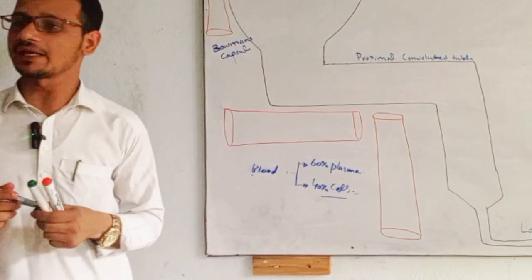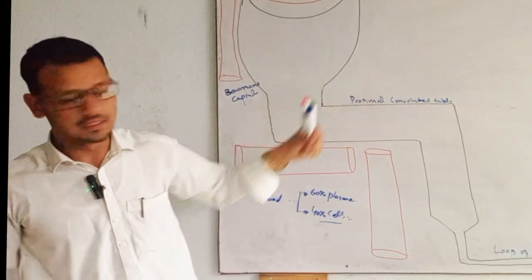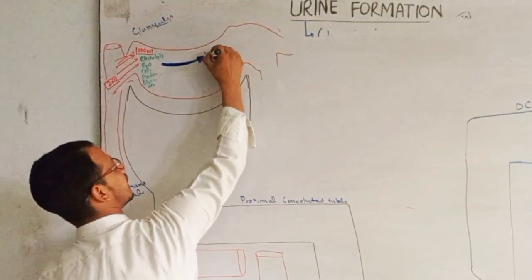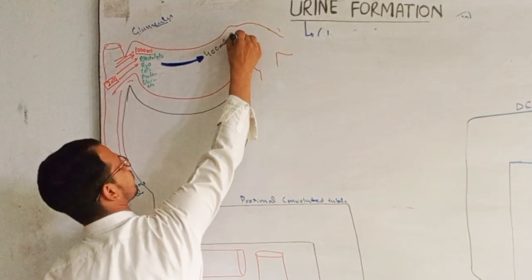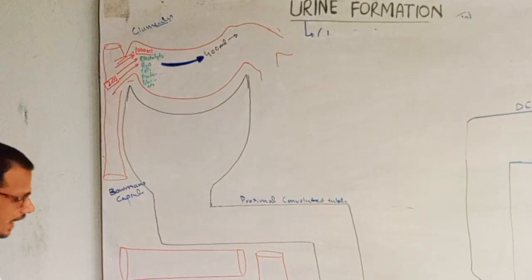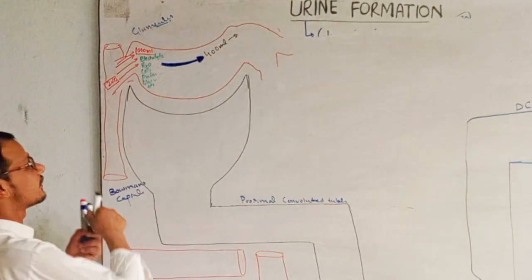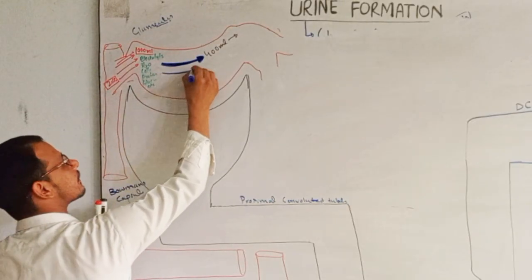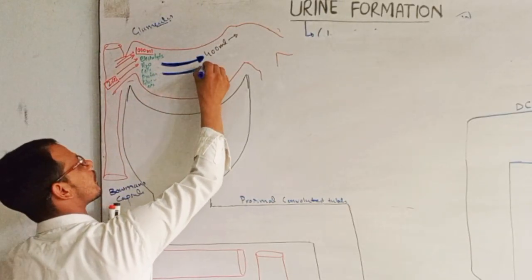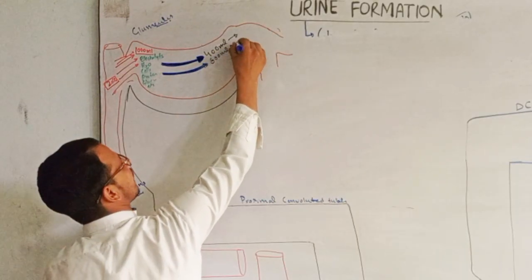This 40% cannot cross the glomerulus capillaries, right? So 40% of the blood will be passing in an unchanged form, meaning 400 ml, right? Out of 600 ml or 60% plasma, only 20% is filtered.